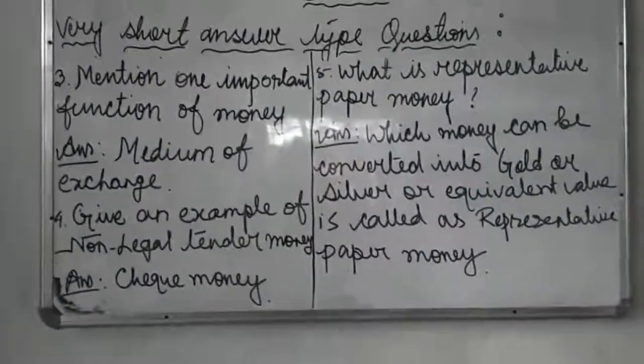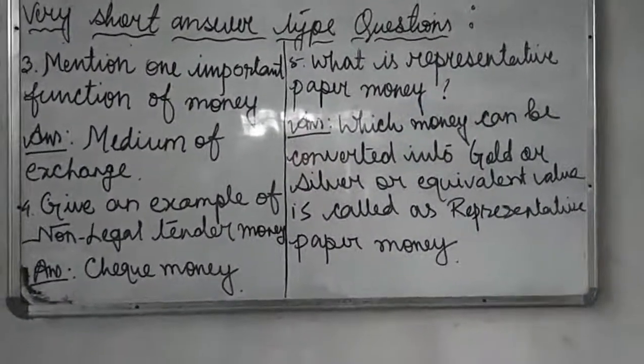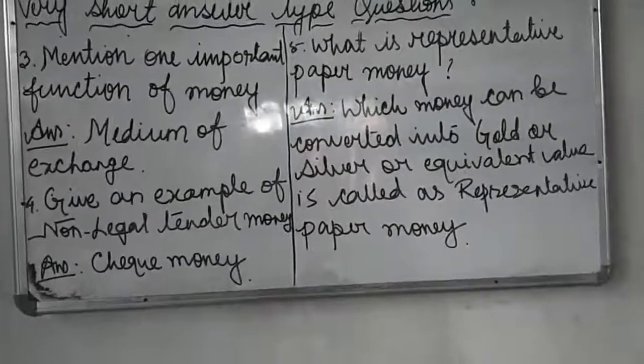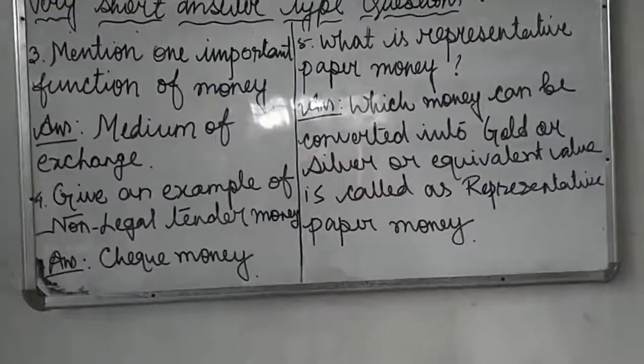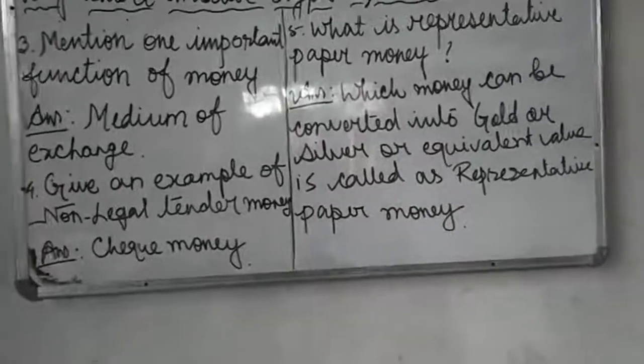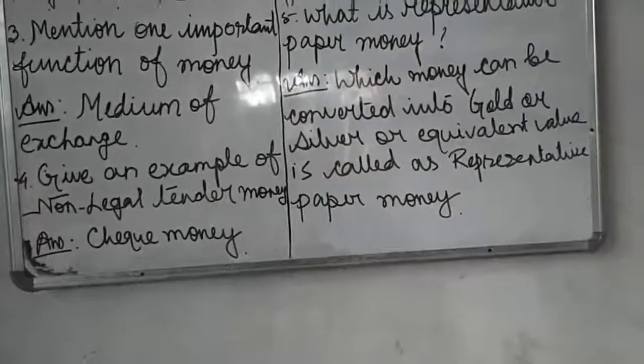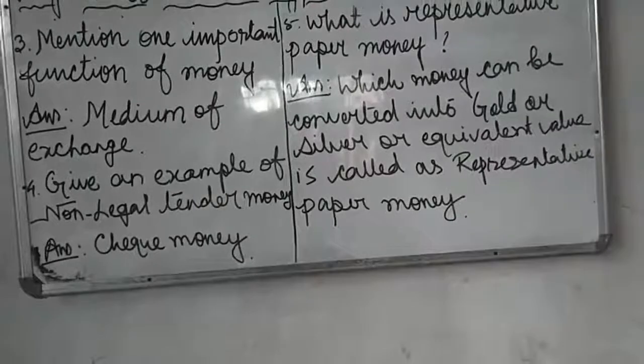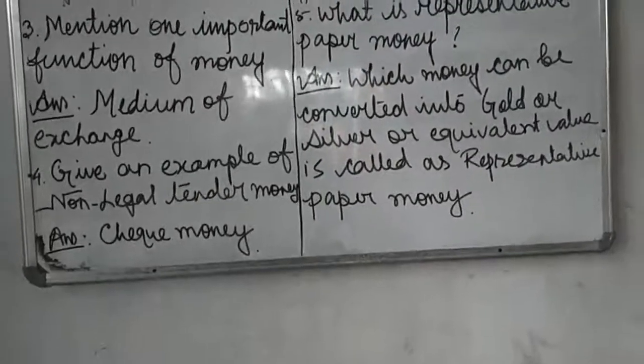Number 3 is, mention one important function of money. The answer is medium of exchange. It is the most important function of money. Number 4, give an example of non-legal tender money. Answer is, the example of non-legal tender money is check money.